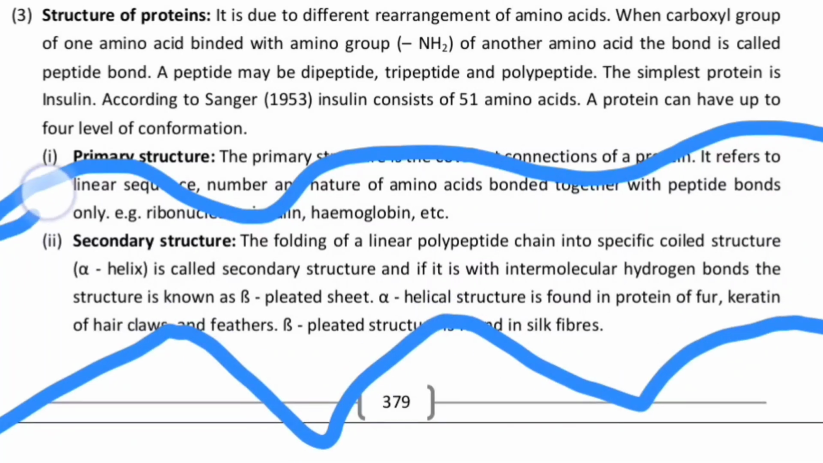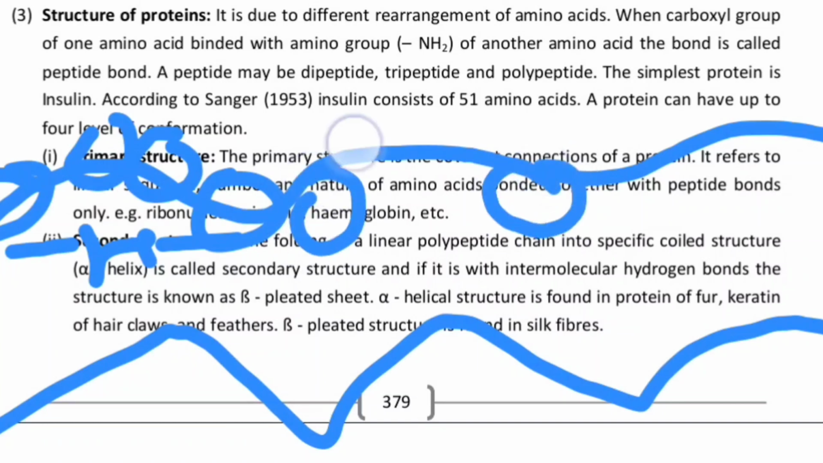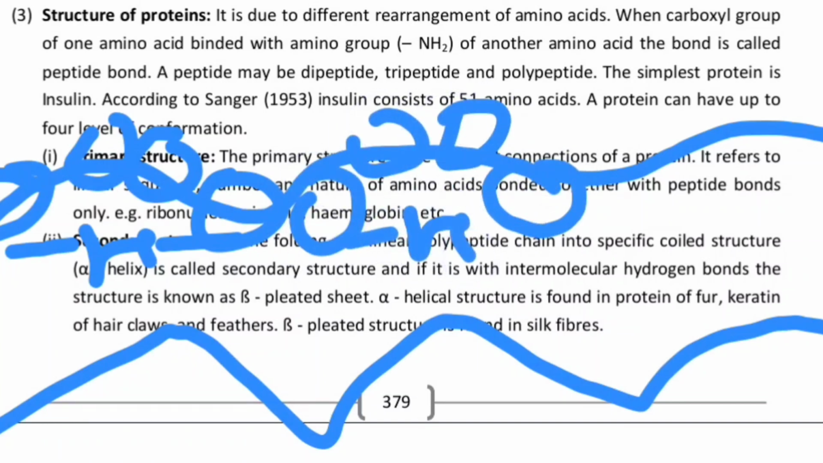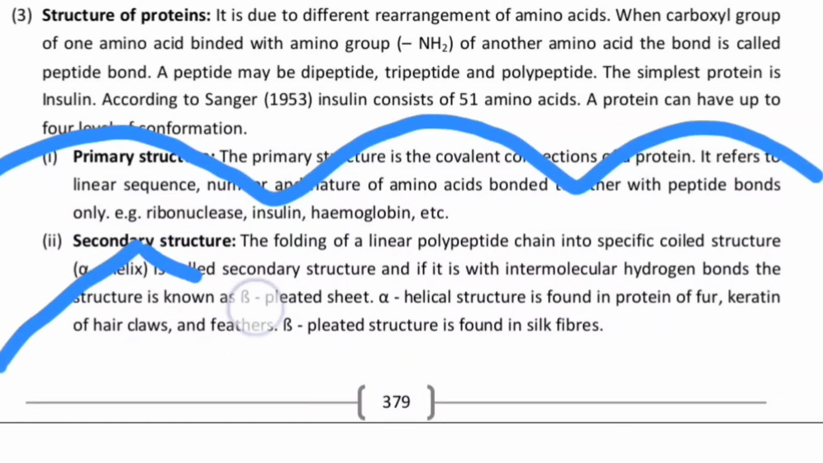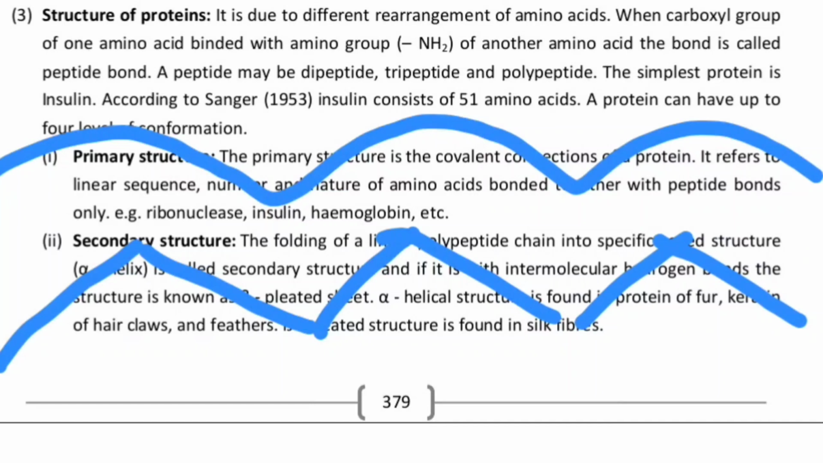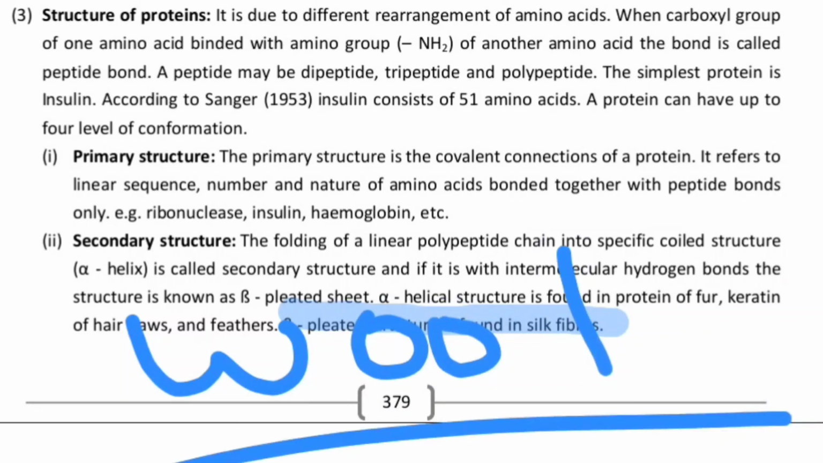Okay, so what happens in the alpha helix is that the first and the fourth amino acid are forming a hydrogen bond between them. Here as well one will be there, here will be two. The first and the fourth are forming a hydrogen bond between them, so they will show you the slightly coiled structure. This helical structure will be called alpha helical, whereas this pleated structure will be called beta pleated. Do remember the examples of the alpha and the beta. Protein of fur, keratin of hair, claws, feathers are present in the alpha helical, whereas the beta pleated is present in the silk fiber and wool.